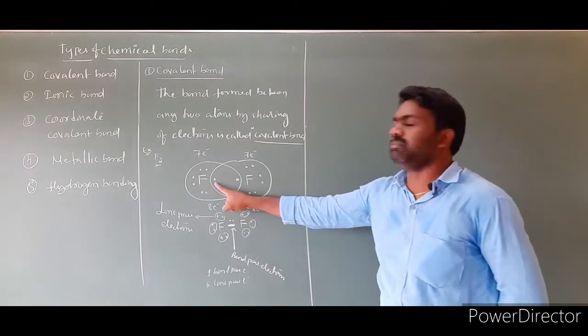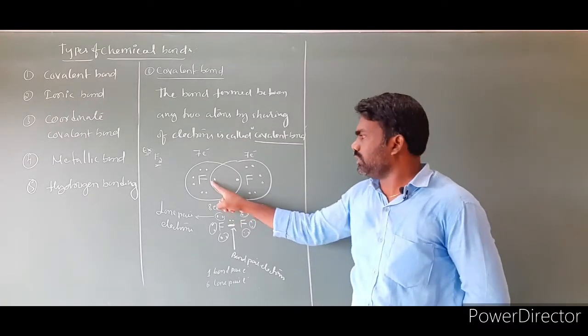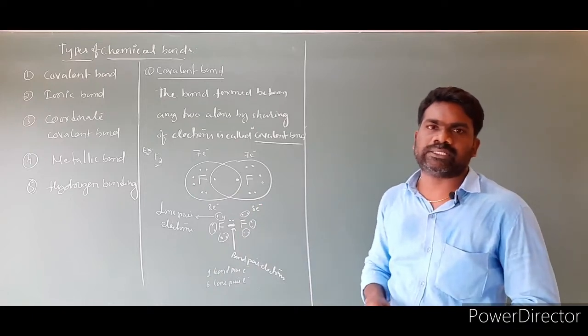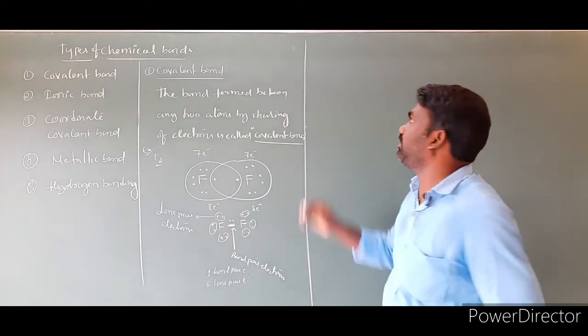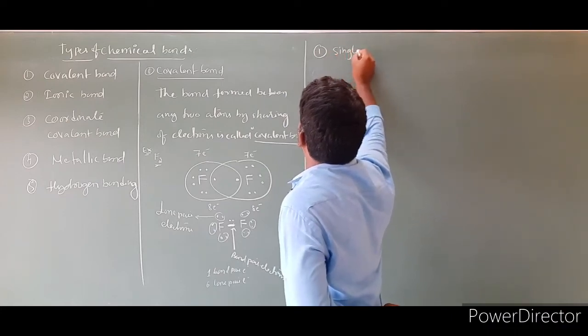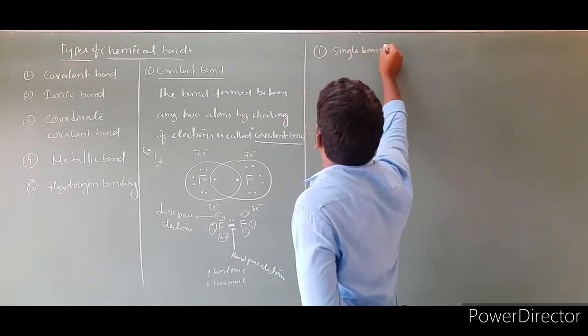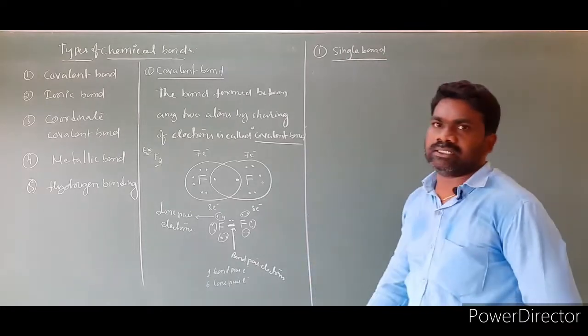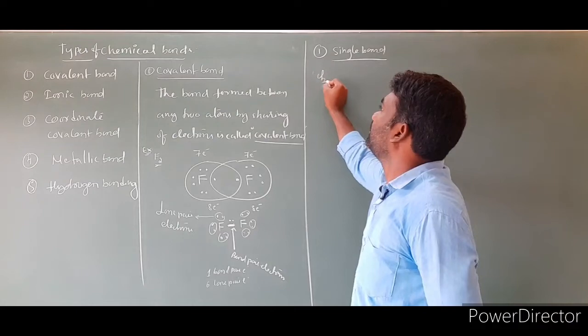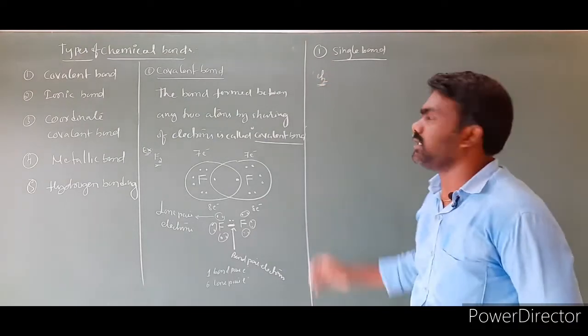Now if only one electron pair is shared between the two atoms, such a covalent bond is called a single covalent bond or single bond. First one is a single bond. Let us understand the single bond by taking one general example. I am taking the formation of Cl2 molecule, right?